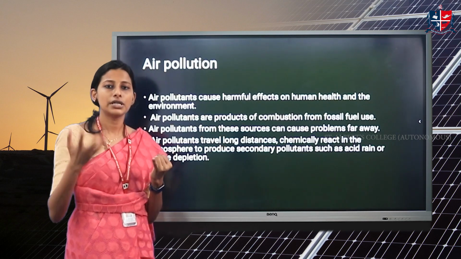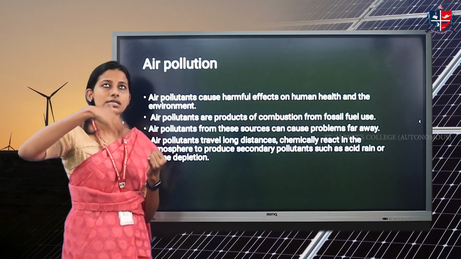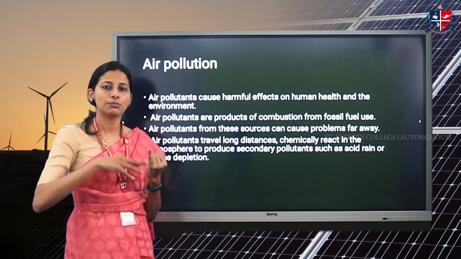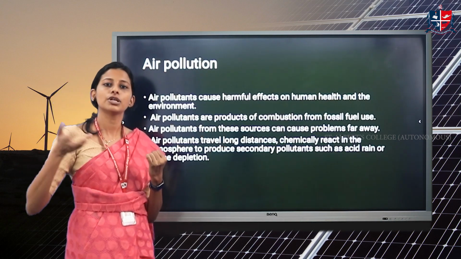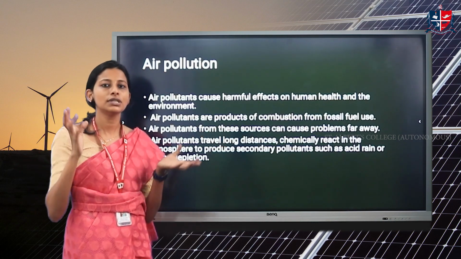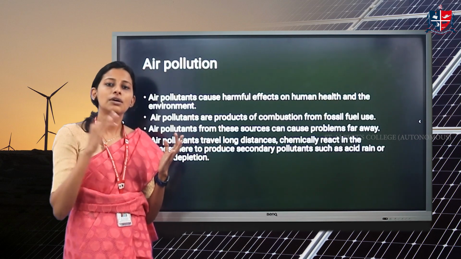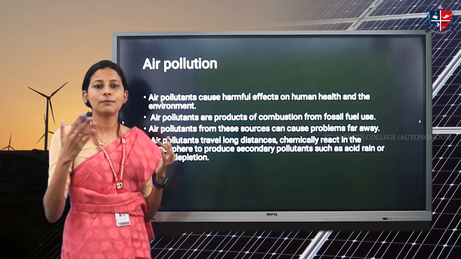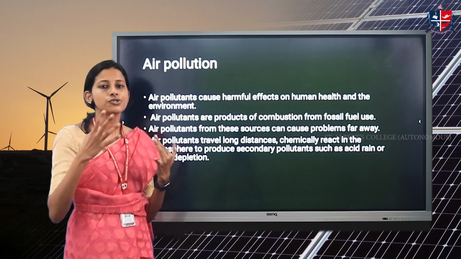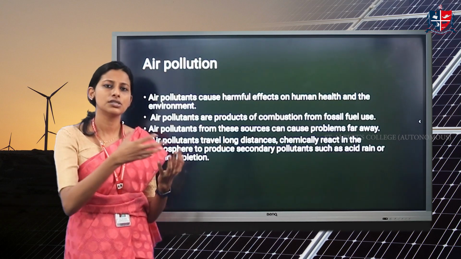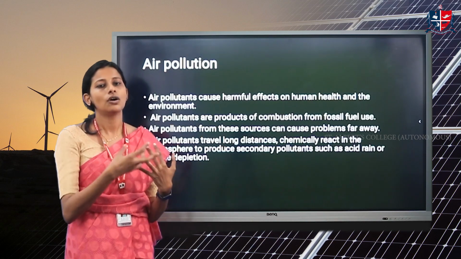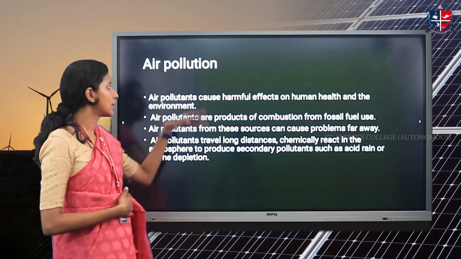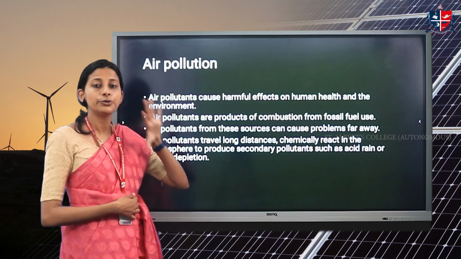This oxide of nitrogen will keep on reacting as it gets transferred to the atmosphere. It combines with different components of our air, since we know that different compositions are there, and then produces secondary pollutants. One main example is ozone. Ozone is not directly created; it is derived from oxides of nitrogen. Such cases happen due to air pollution.